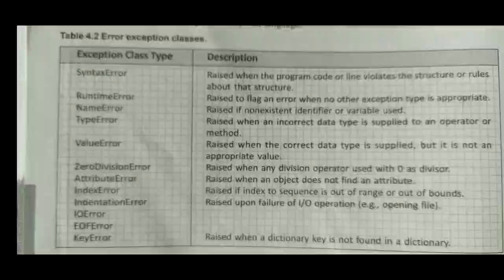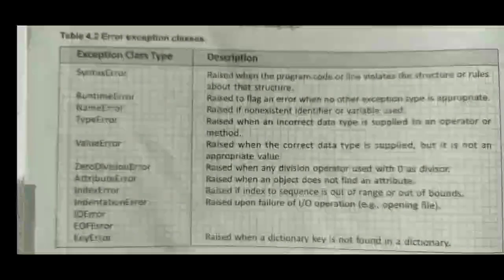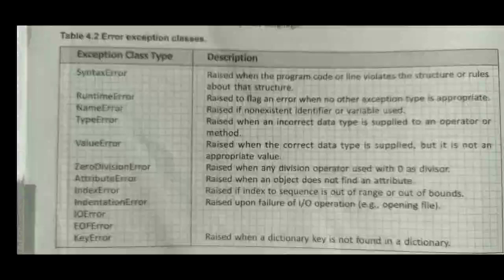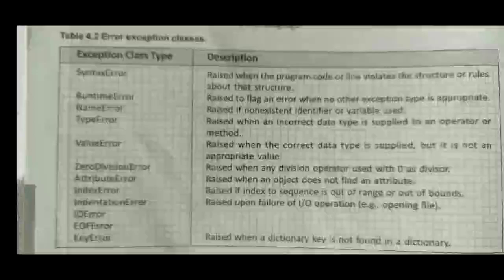Next one is the index error. The index you are using to access the list, string or tuple is greater than its length minus 1. See, index means, in case of programming, suppose you have created one list. A list contains multiple elements, and the numbering starts with 0, and suppose you have entered 10 elements.